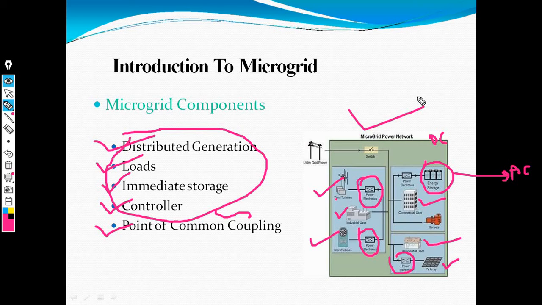Now these are the important components in a microgrid, in which we generate electricity with the help of different sources like wind energy, hydro energy, photovoltaic cells, and also with a generator. Now these are the applications of microgrid.